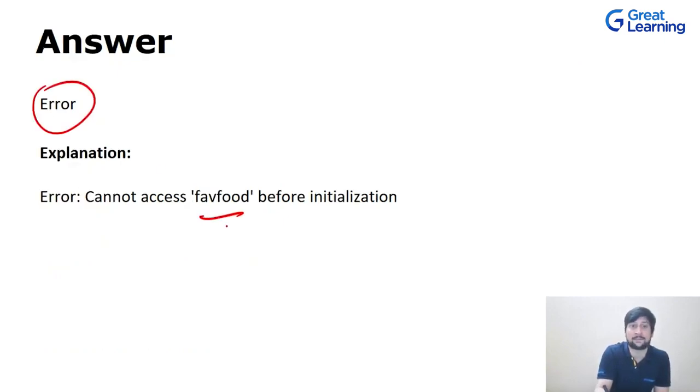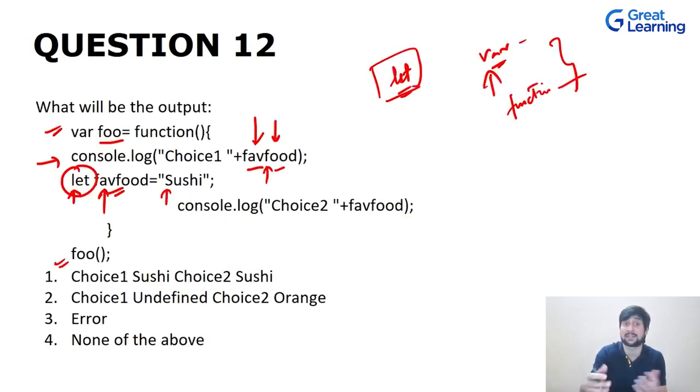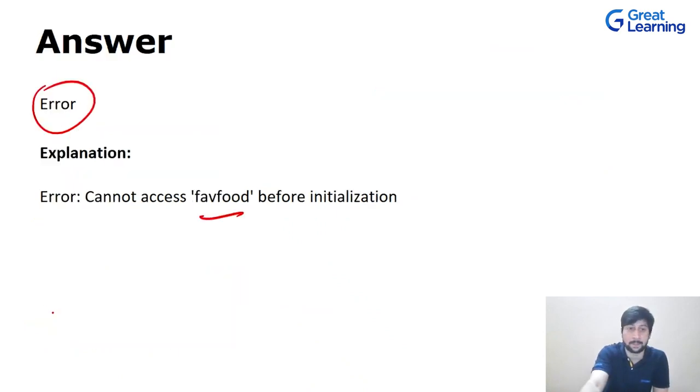It will say fav food, you are trying to access fav food before its initialization. That is the traditional system that we are familiar with, right? This should happen. And JavaScript made sure that this traditional thing is followed with the help of this let keyword. So our correct option is error.